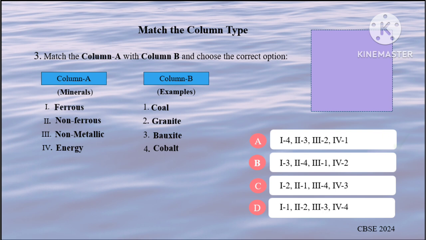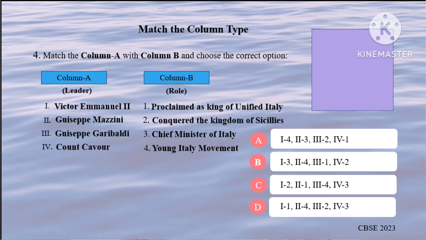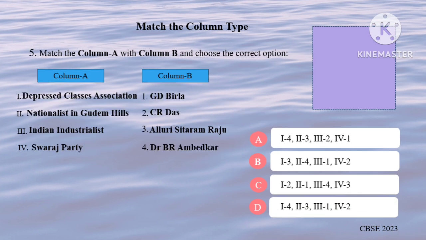Next, leaders and role. First, Victor Emmanuel II. He was proclaimed the king of unified Italy. Easy one. Mazzini had started the Young Italy movement, so match him with 4. Garibaldi had conquered the kingdom of Sicily, so match him with 2. Lastly, Cavour, he was the chief minister of Italy, so we have 1, 4, 2, 3. It is D.